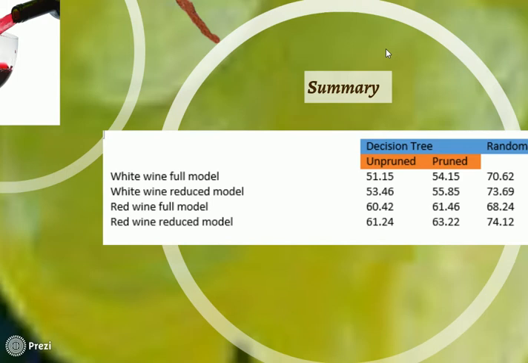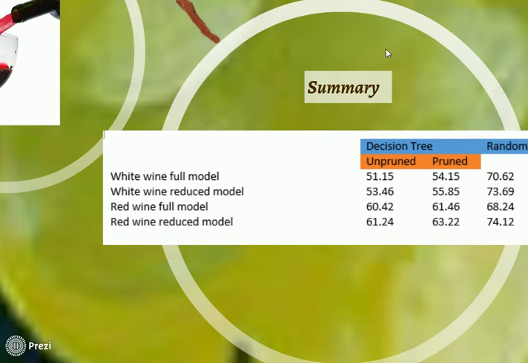Then we carried on with the classification algorithm techniques, that is, the decision trees and the random forest. The decision trees gave an accuracy of 55% for the reduced model as opposed to the full model, indicating that the reduced model is more effective than the full model. Here, the reduced model is not only the predictor variables obtained from the backward step regression analysis, it also includes the interactions from the partition trees of the decision trees.